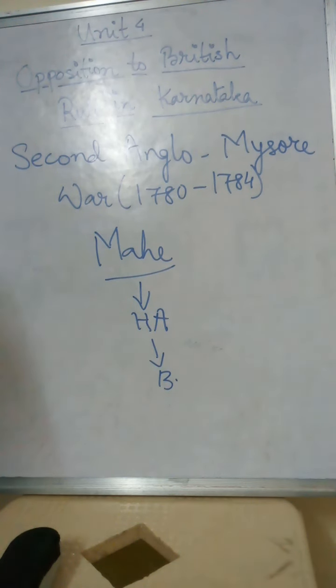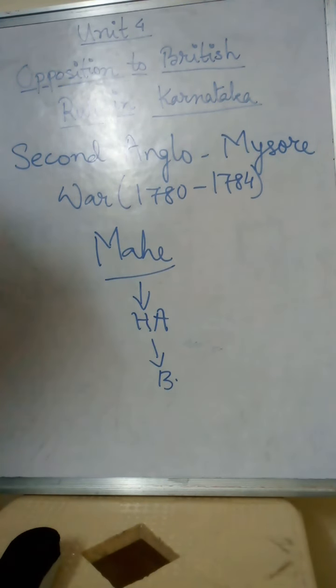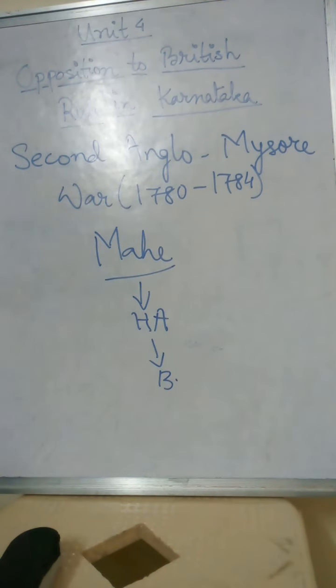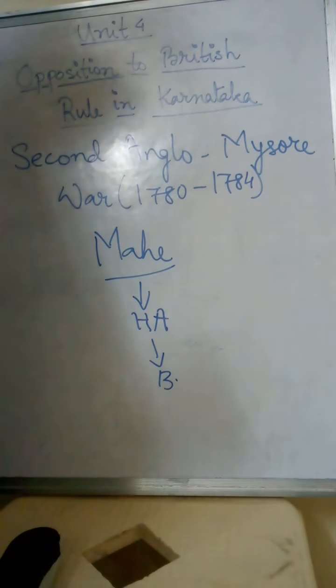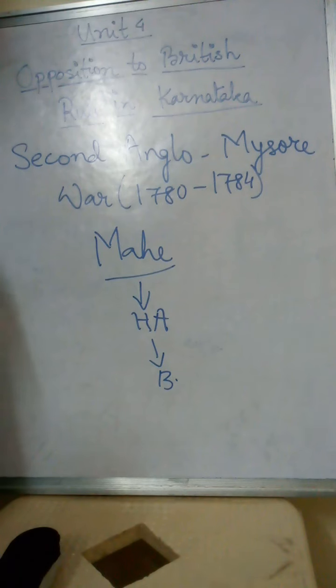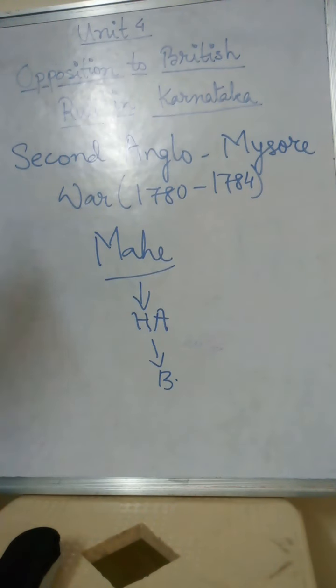Madhav Rao attacked Srirangapatna with the Maratha army. According to the Madras Treaty, Hyder Ali expected help from the Britishers, but the Britishers did not help Hyder Ali. They went against the treaty and broke it.